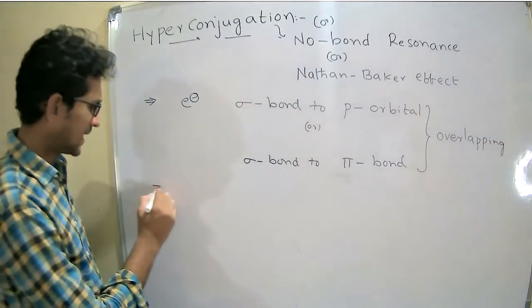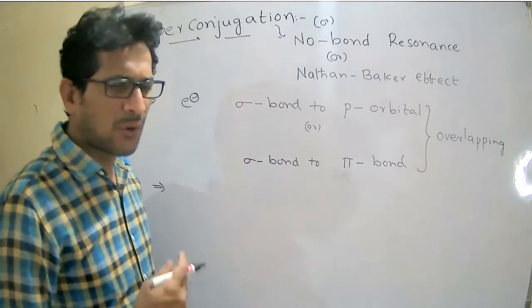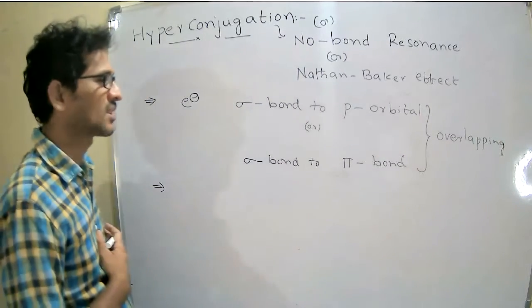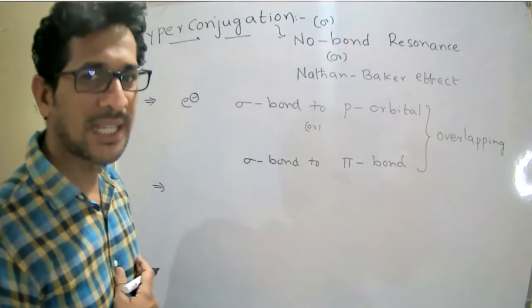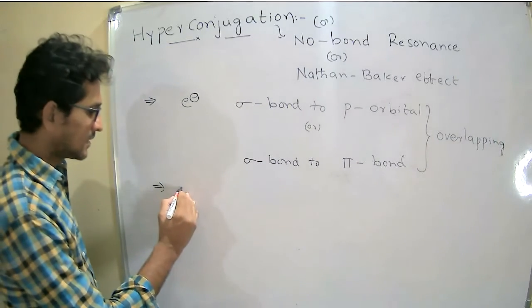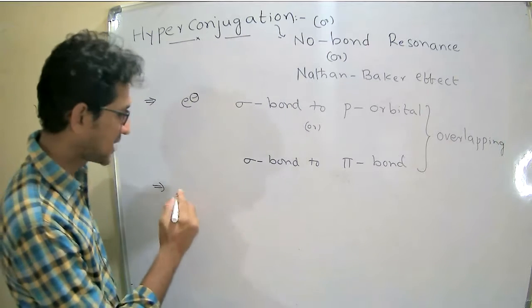Next, what is the use of studying hyperconjugation?